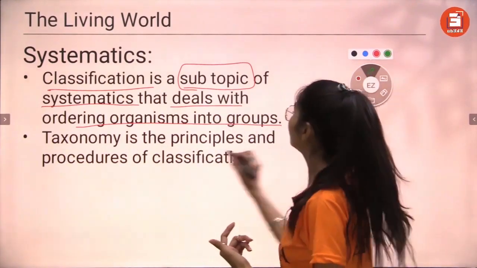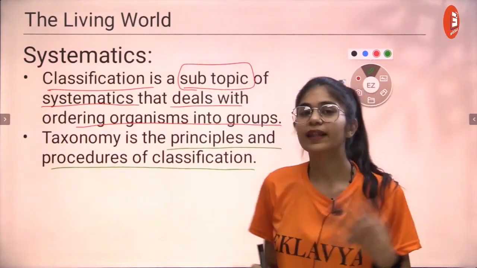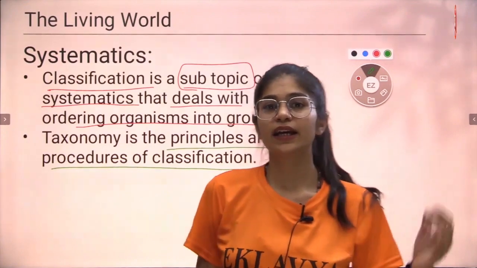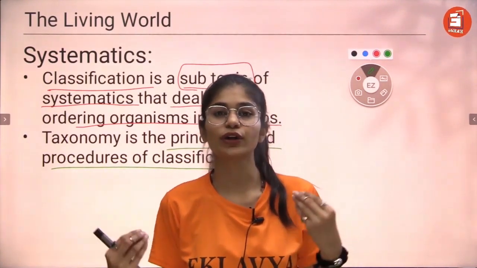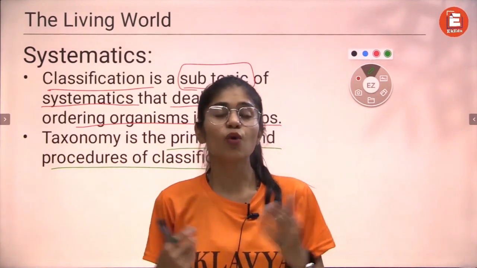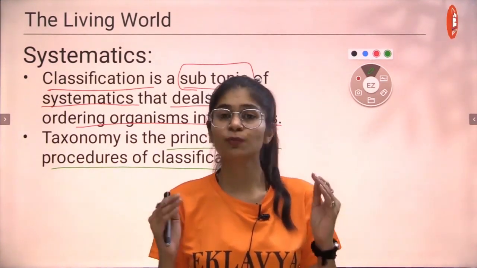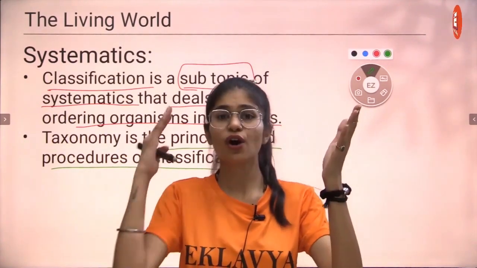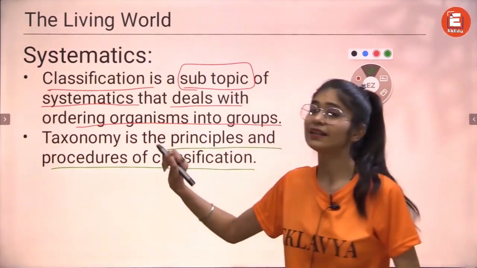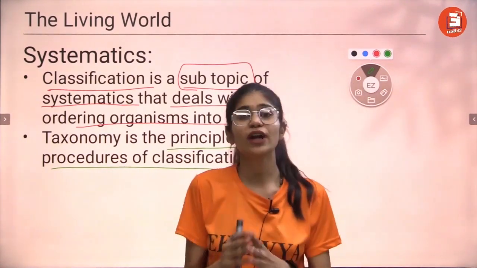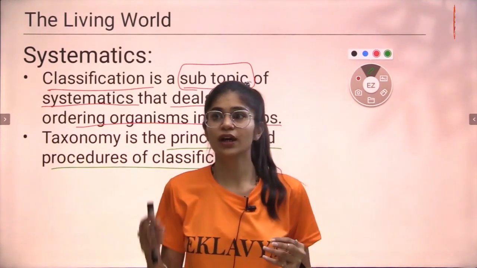Now talking about the principles that I just mentioned. Like I just told you, if you find some organism around you, irrespective of what that organism is, right? How will you categorize it into any group? You must have a procedure or a principle, right? So taxonomy is that principle and that procedure for us so that we can group those organisms into any sort of groups.